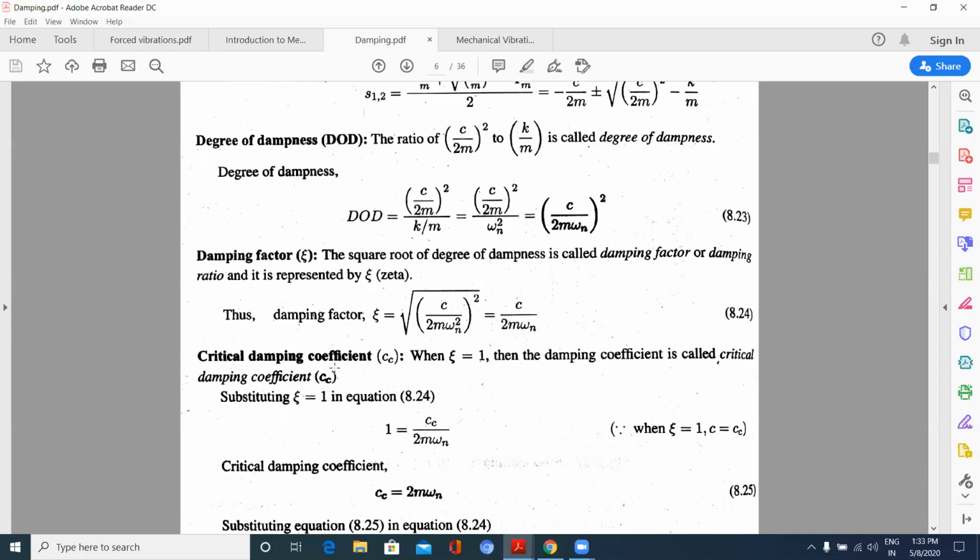Okay, now when psi is equal to 1, critical damping occurs.